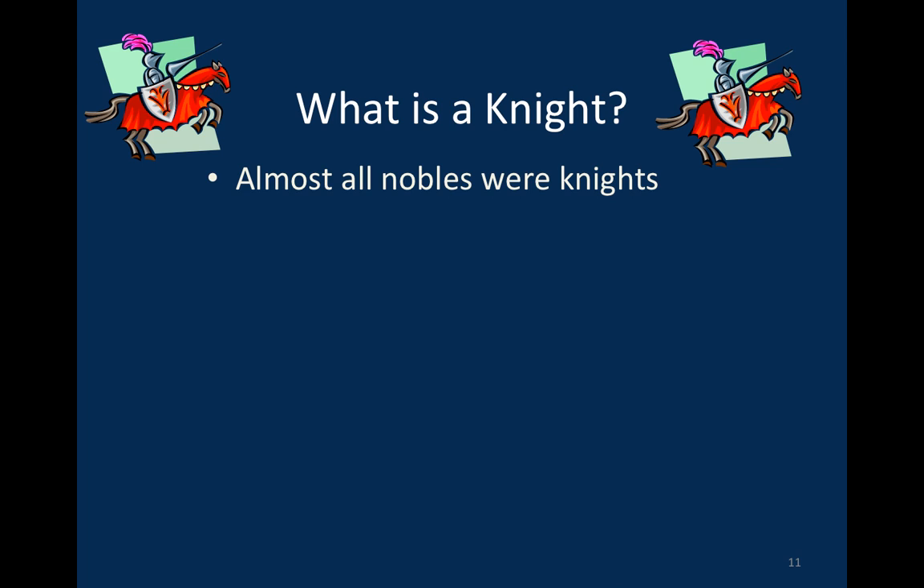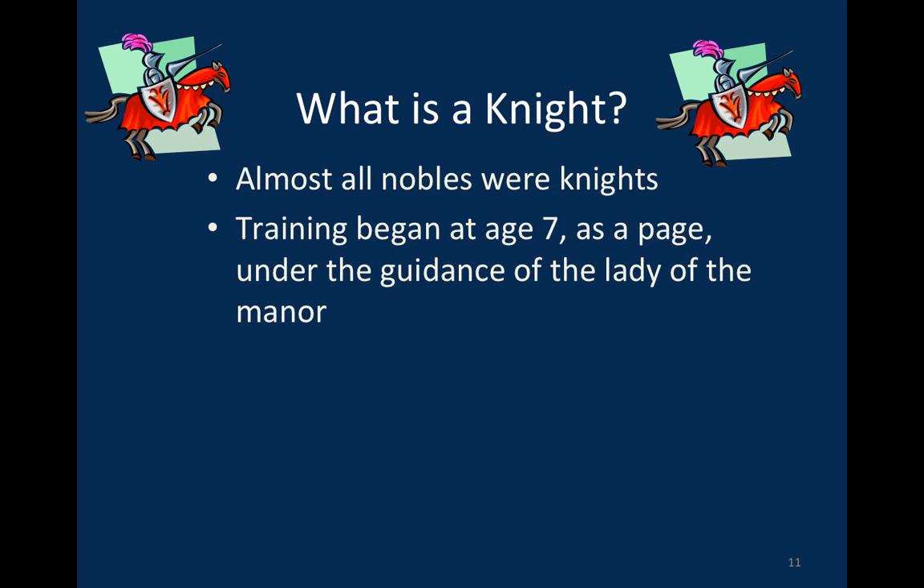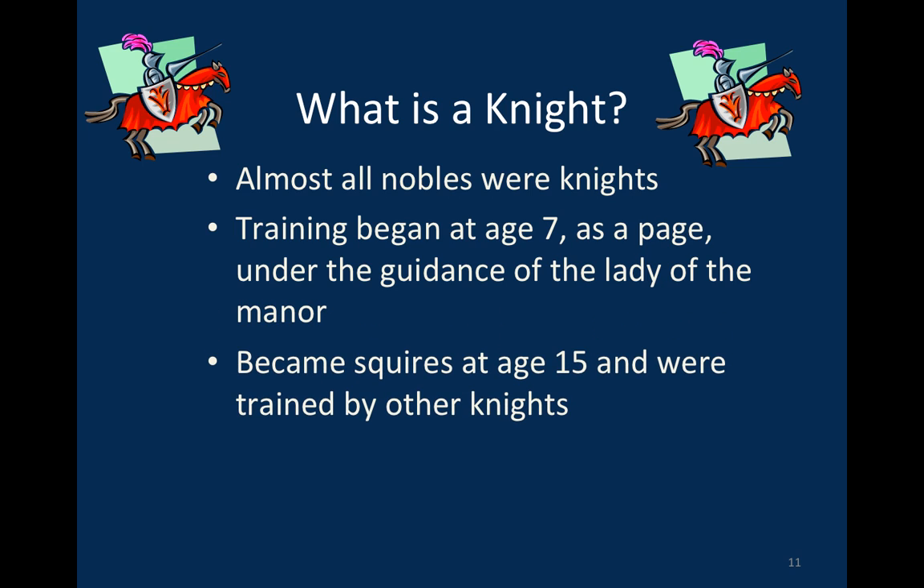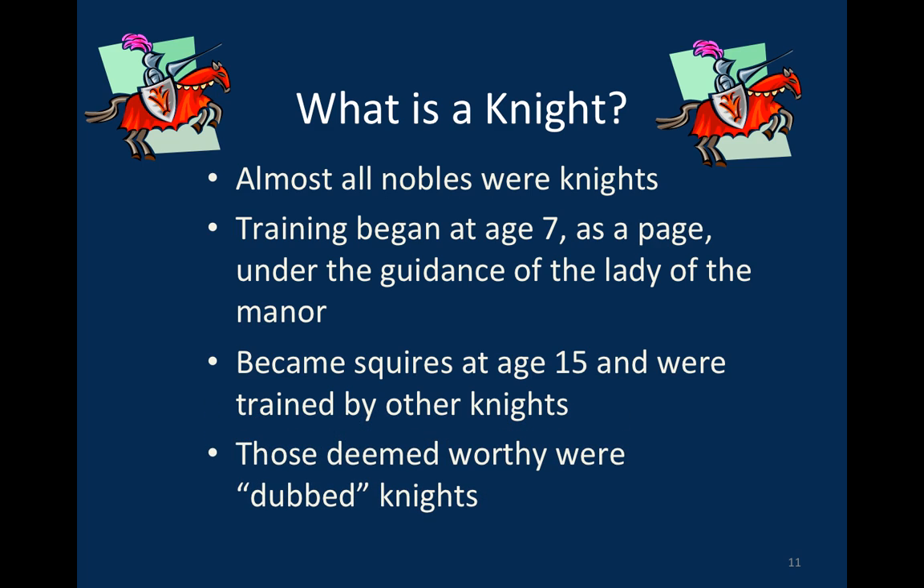So let's have a look at the different roles in the feudal system. So a knight. What is a knight? Almost all nobles were knights. That's important, okay? Training began at the age of 7 as a page, under the guidance of the lady of the manor. They became squires at the age of 15 and were trained by other knights to become a knight, and those deemed worthy were dubbed knights. Okay, so it was almost like an apprenticeship.